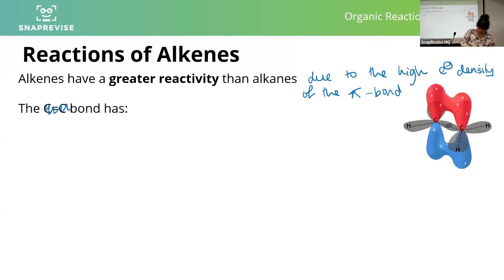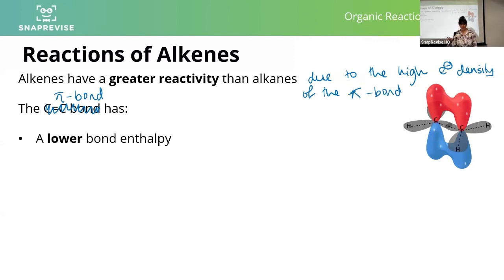So, and again, I'm just going to scribble this out because it's technically the pi bond. I would change that in your notes if you haven't already, the pi bond bit, just so we don't introduce a misconception. The pi bond has a lower bond enthalpy. So the pi bit of a double bond has a lower bond enthalpy than the sigma bit of a double bond. That means it requires less energy to break. Hence, the double bit of a double bond is more reactive than a single bond.